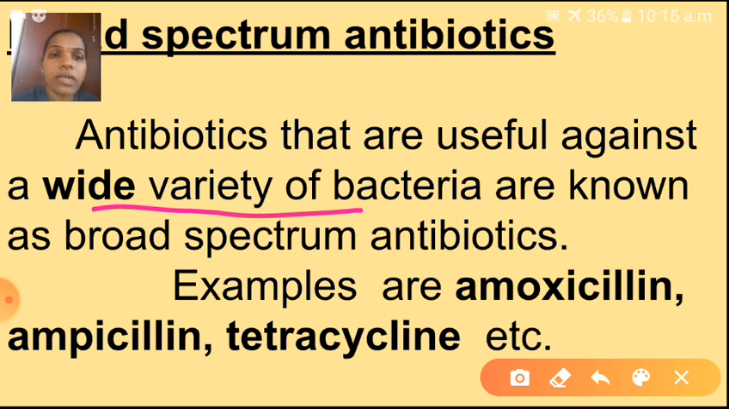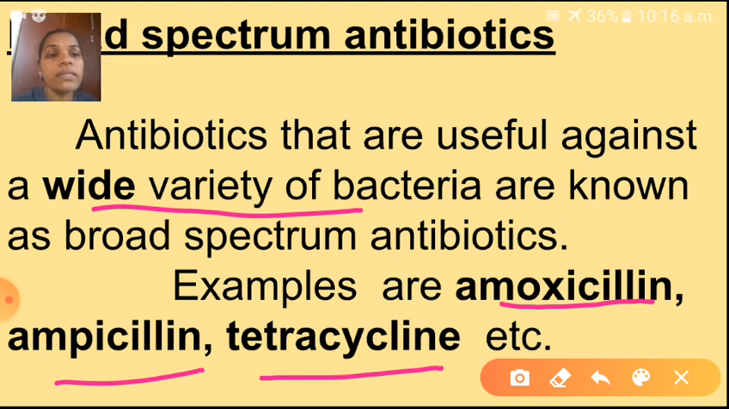Which antibiotics are useful against a wide variety of bacteria? That is called broad spectrum antibiotics. Examples are amoxicillin, ampicillin and tetracycline, etc. Can you say once again the examples of broad spectrum antibiotics? Amoxicillin, ampicillin and tetracycline. So what is meant by broad spectrum antibiotics? These antibiotics are useful against a wide variety of bacteria.